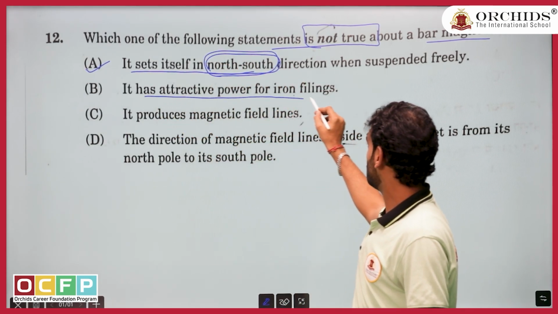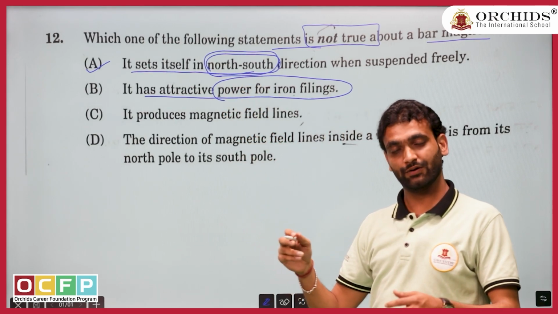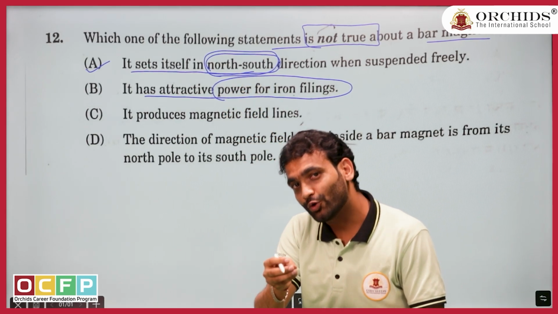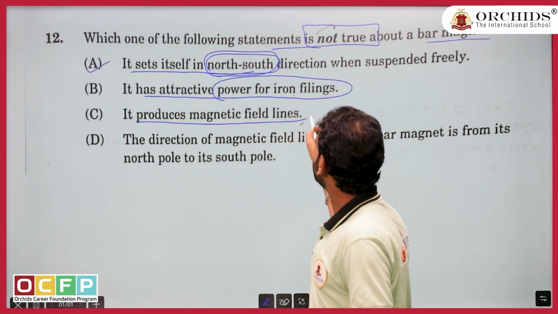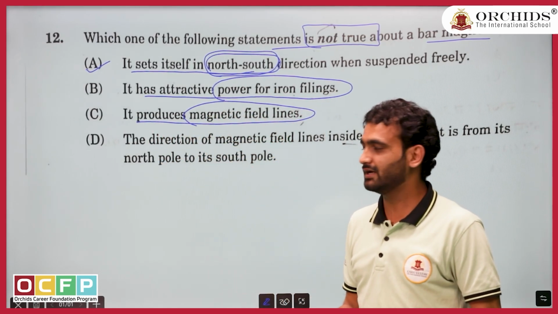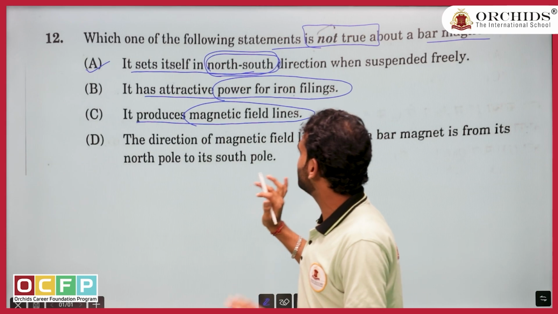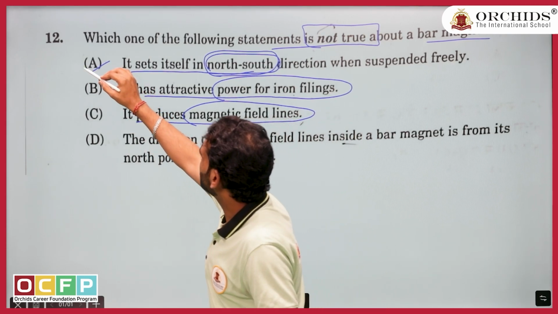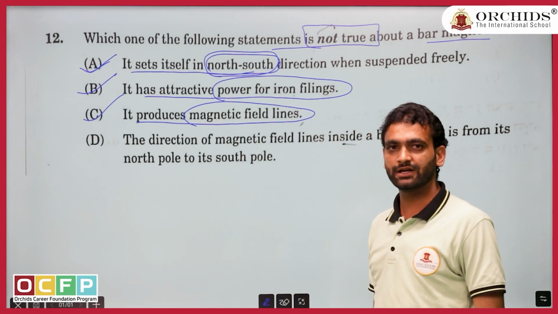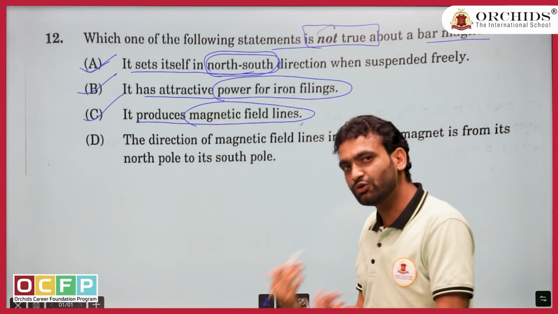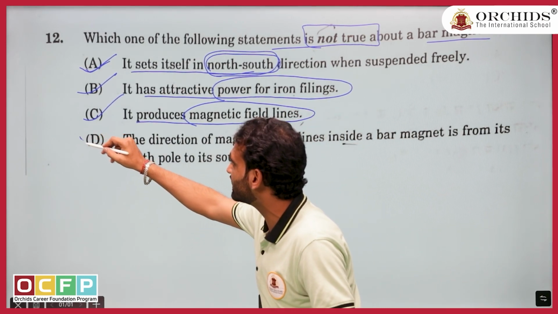It has attractive power for iron filings. Everyone has played with iron. It always attracts iron. Yes, it is definitely correct. It produces magnetic field lines. Yes, again common sense you can use, and obviously we have read also. So again, option A correct, option B correct, option C correct. It was asking not correct. So without reading also, I can mark option D as the answer.